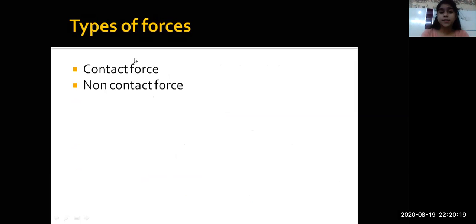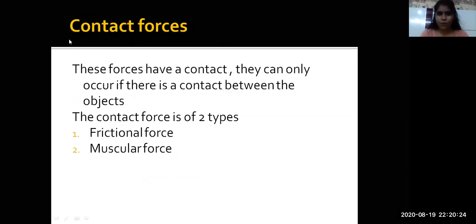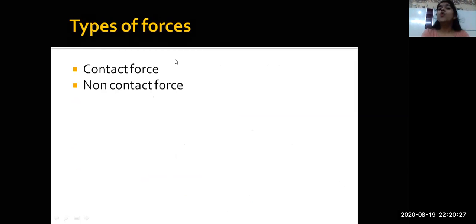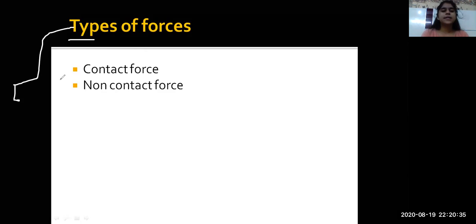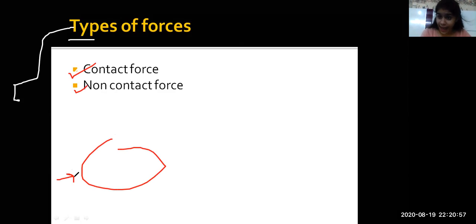So now the forces can be classified. What are the two major classifications of forces, everyone? Forces can either be a contact force or a non-contact force. Either I can have a force with some contact, say moving a ball. I kick the ball, there's a contact between my leg and the ball.